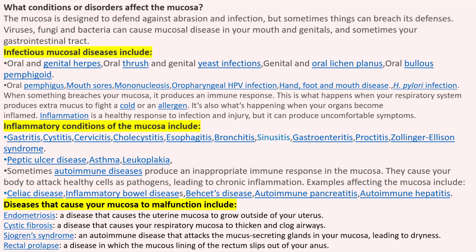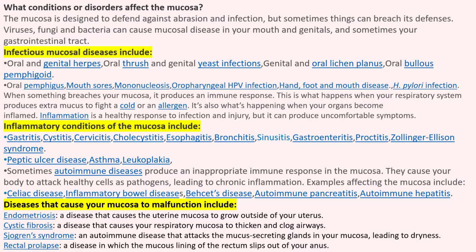Infectious mucosal diseases include oral and genital herpes, oral thrush, genital yeast infection, oral lichen planus, oral bullous pemphigoid, oral pemphigus, mouth sores, mononucleosis, oropharyngeal infection, HPV, papillomavirus infection, hand, foot and mouth disease, and H. pylori infection. When something breaches your mucosa, it produces an immune response.